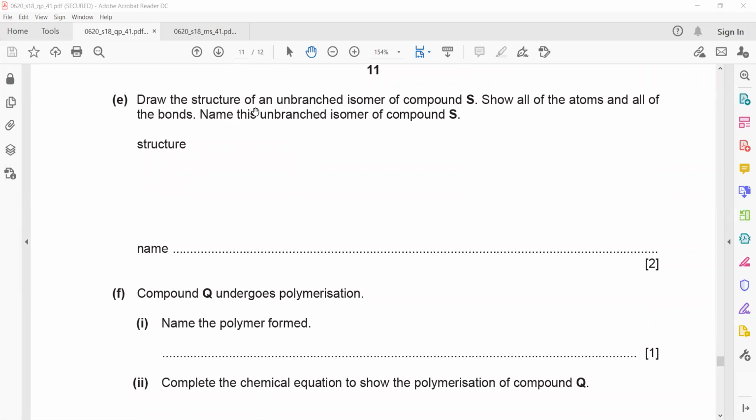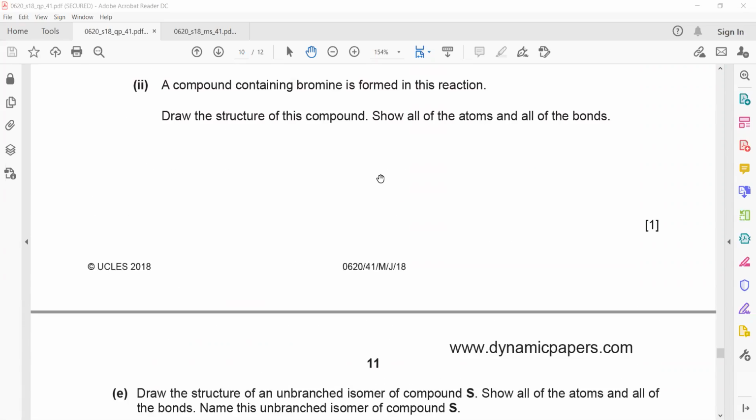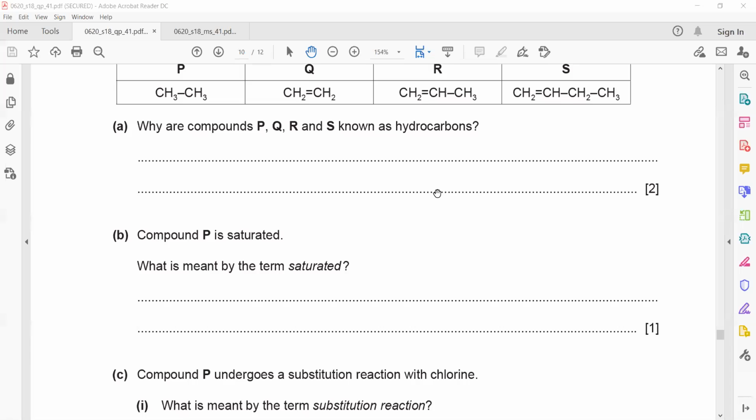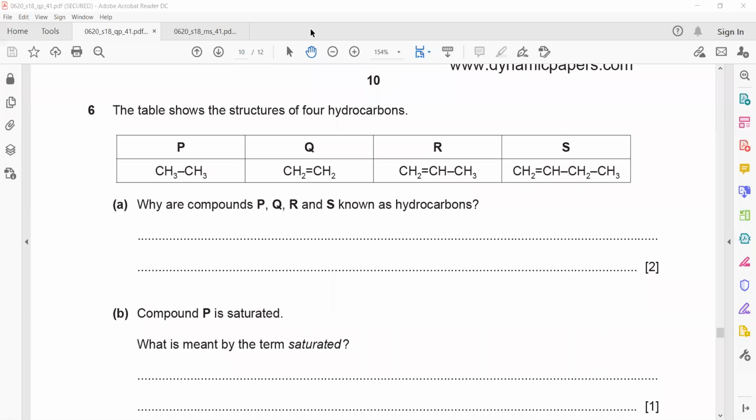Draw the structure of an unbranched isomer of compound S, show all the atoms and all the bonds, and name the unbranched isomer. We don't have to make a branch for S. Can you name S? What is the name of hydrocarbon S? 4 carbon atoms are there, so it is butene.